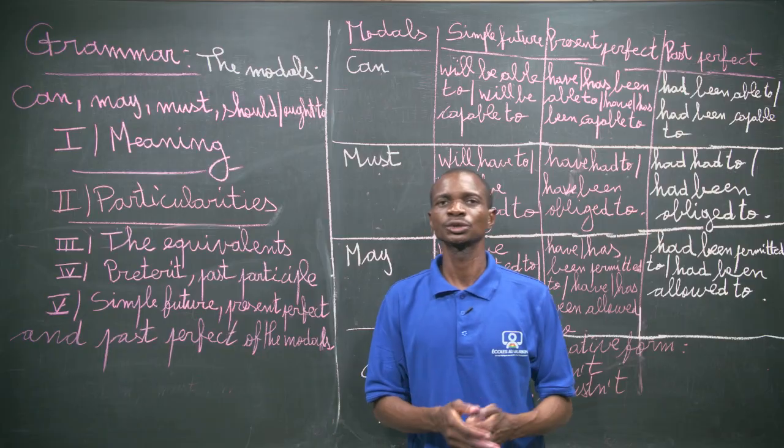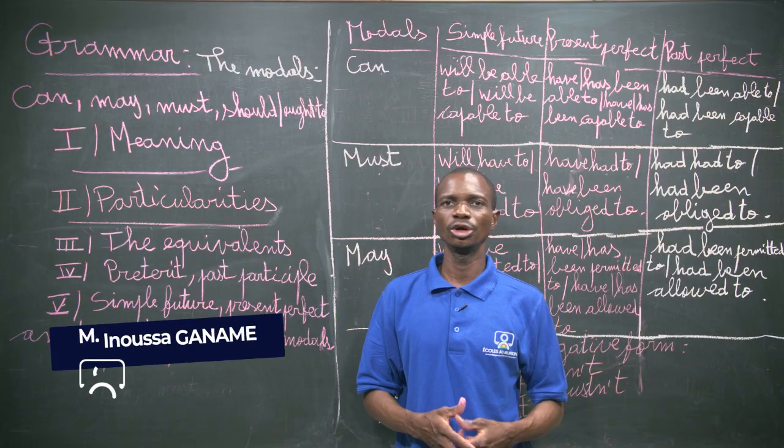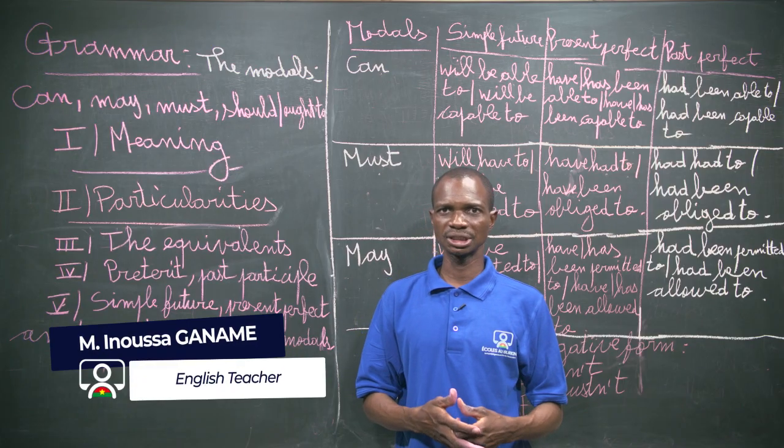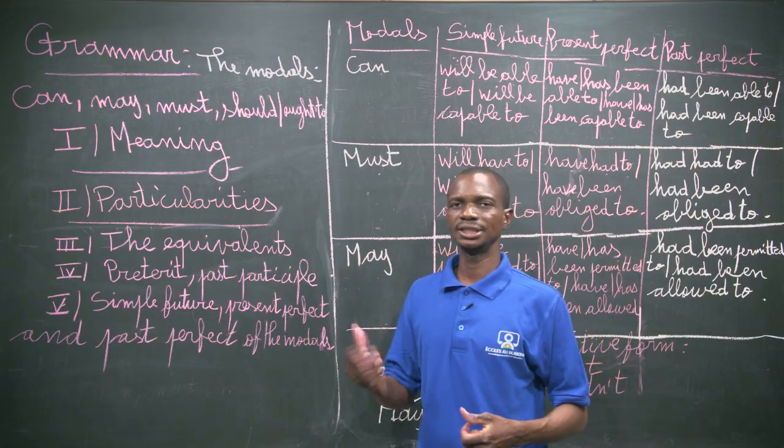So this is the end of the lesson on the modal auxiliaries, or the defective verbs. Thank you very much. Then we are going to deal now with the exercise about this lesson.